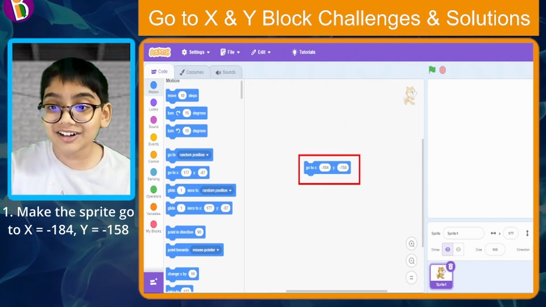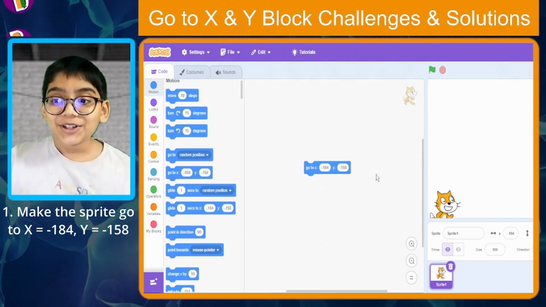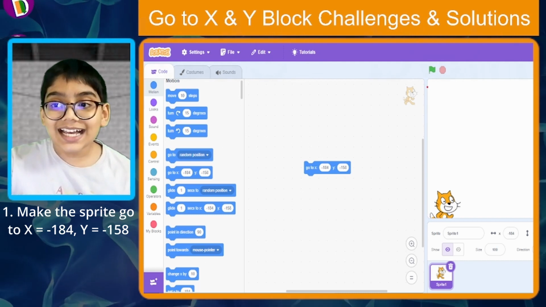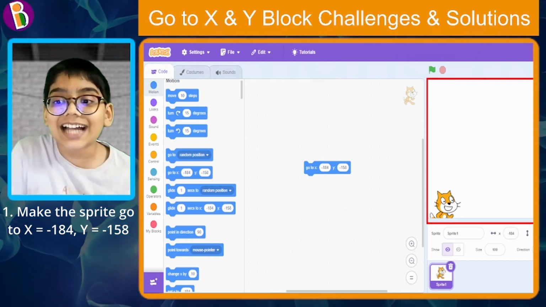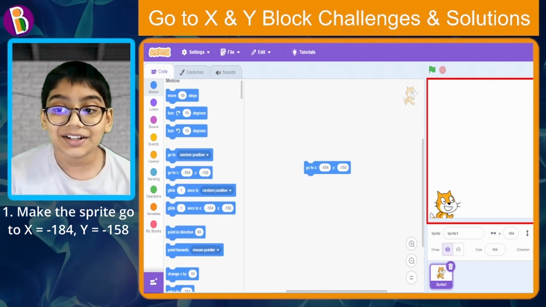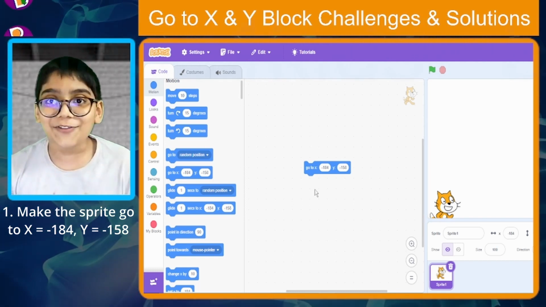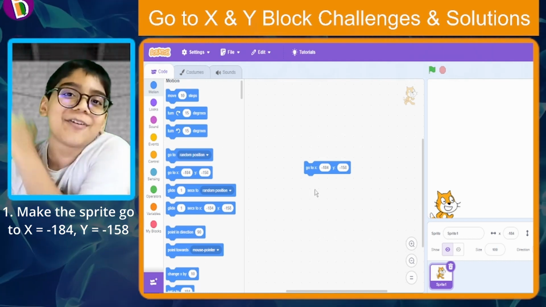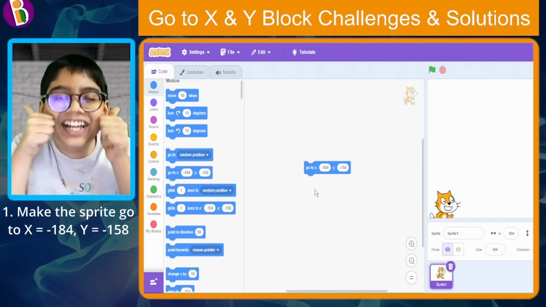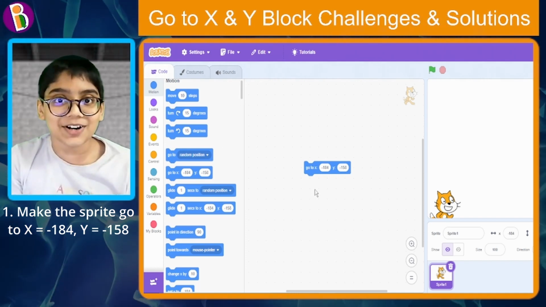Now what is the last step? You need to click on the block. So click on it. You can see now it has updated in the testing area right here. You can see the cat has moved to over there in the bottom left. So if you did this, then great job, okay? Give yourself a pat in the back for that great and amazing work. It is really good.